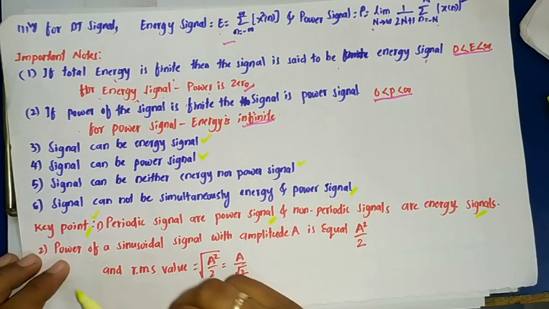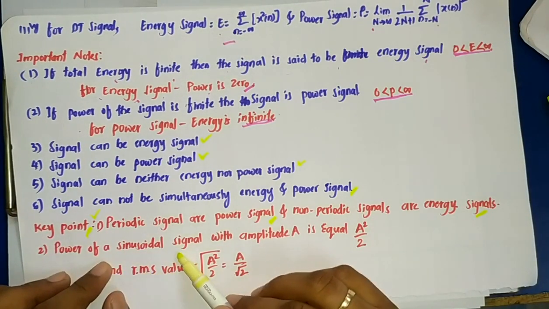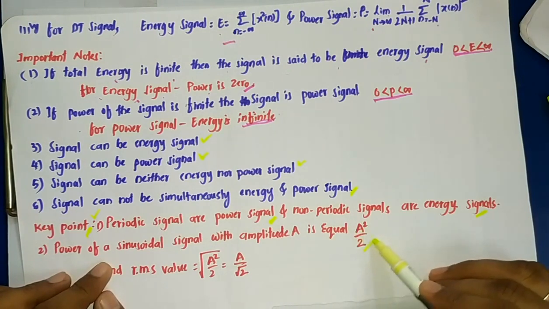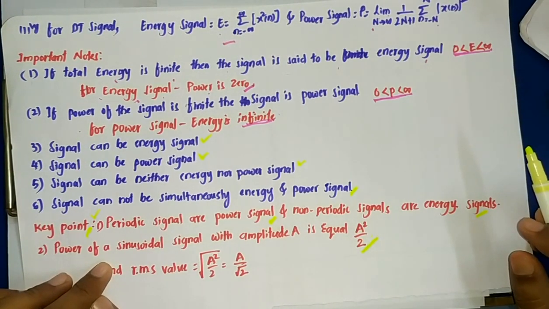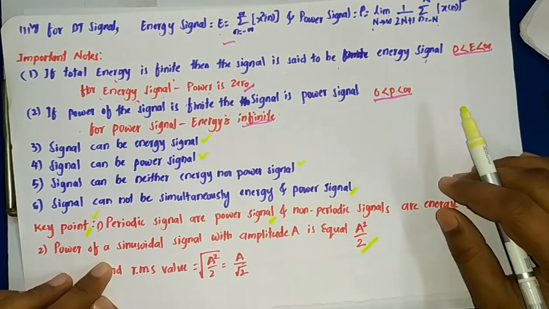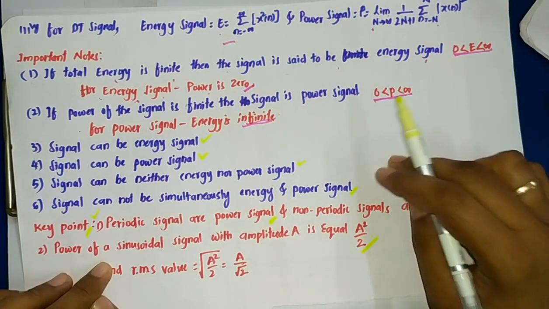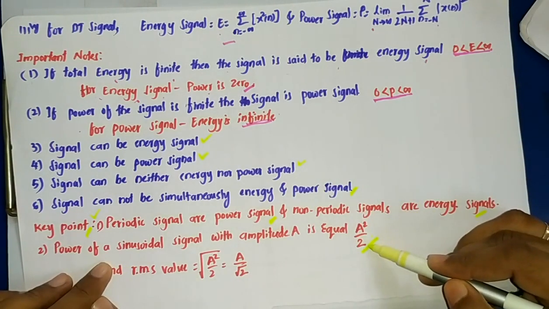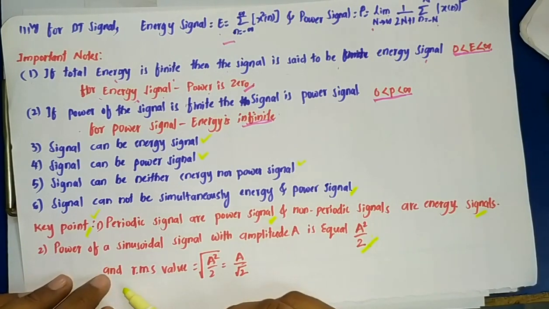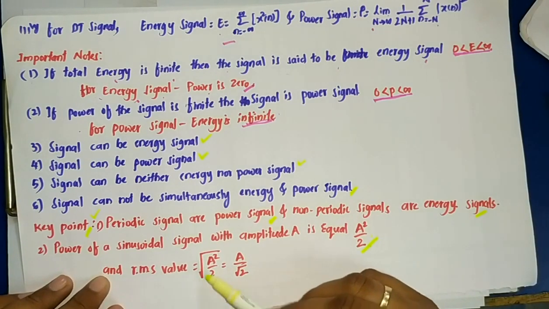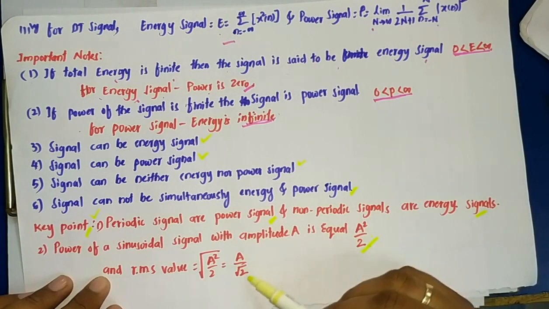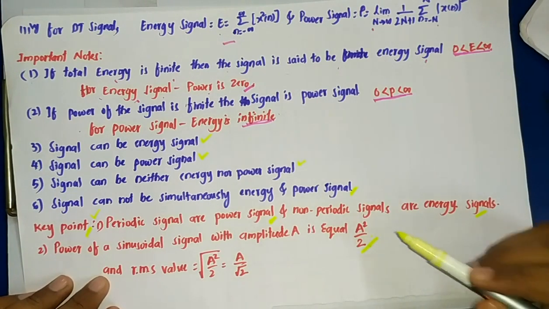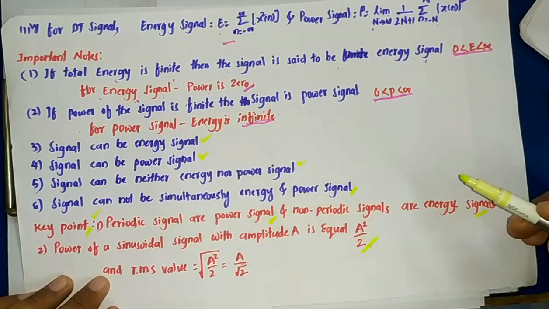The second key point is that the power of a sinusoidal signal with amplitude A is equal to A square by 2. So if a sinusoidal signal is given with amplitude A, then its power will be A square by 2, and correspondingly the RMS value is the square root of A square by 2, that is simply A by root 2. These are some highlighting key points. This will help you for solving the